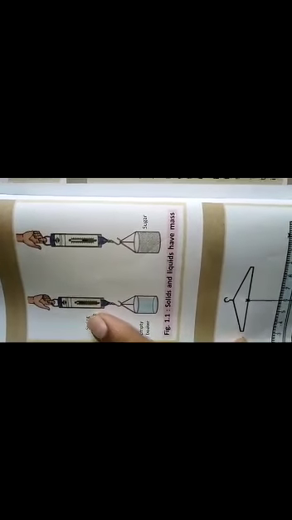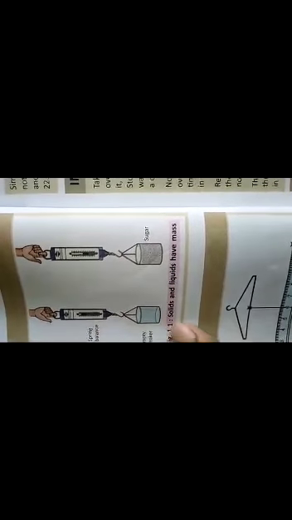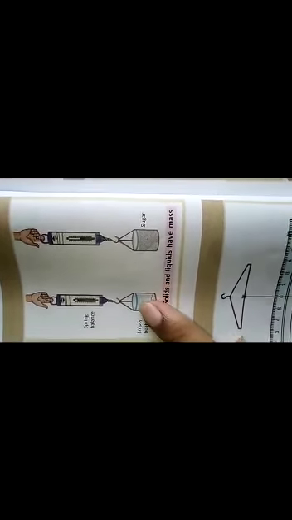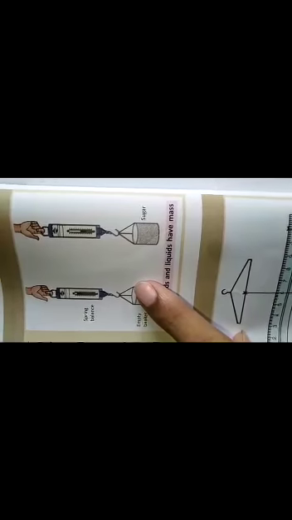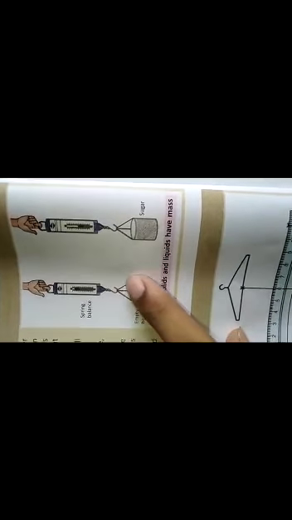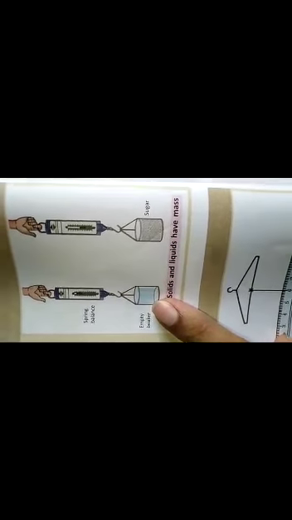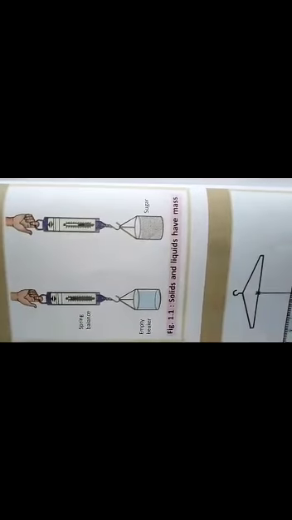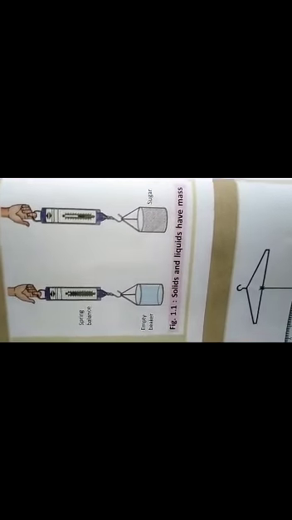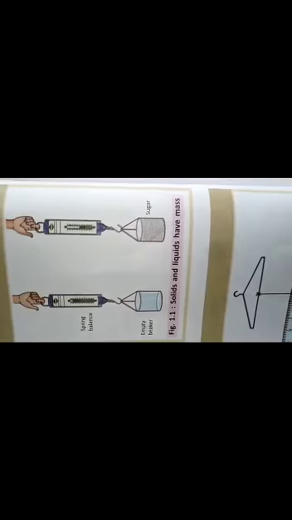This is a spring balance. Now we have to make a beaker shaped pot from the lower part of an old plastic bottle like this. This is the beaker shaped pot. Okay, now we will suspend this beaker from the hook of the spring balance with the help of a strong thread like this. Clear? Then we will note the weight of the beaker. After that we have to fill the beaker with sugar.